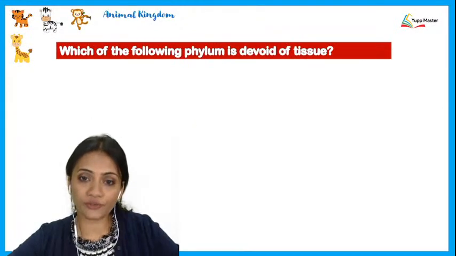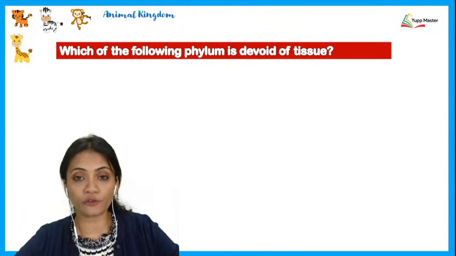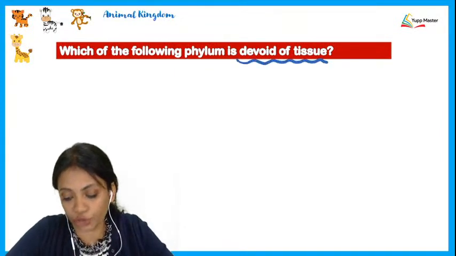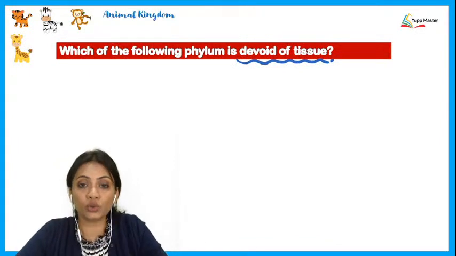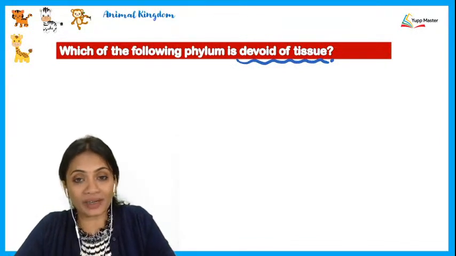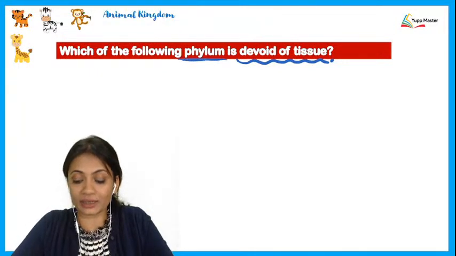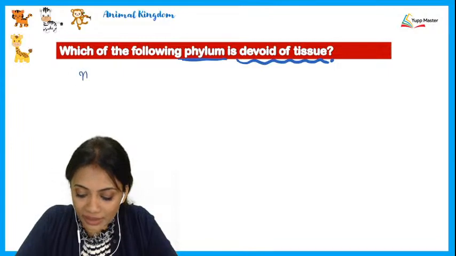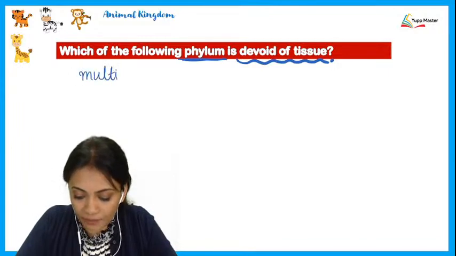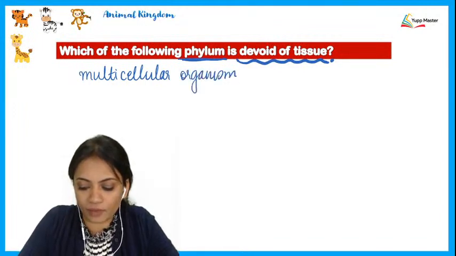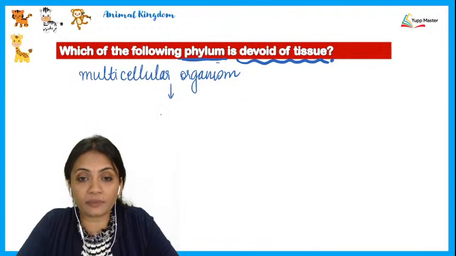Next, which of the following phylum is devoid of tissue? Now, when we talk about being devoid of tissue, then this means that there is no tissue present, okay? Absence of tissue, but it is a phylum, which means that it is a multicellular organism, which has not developed into a tissue.